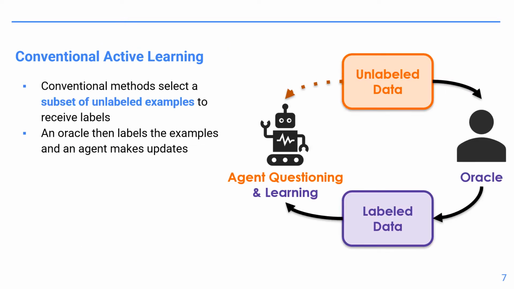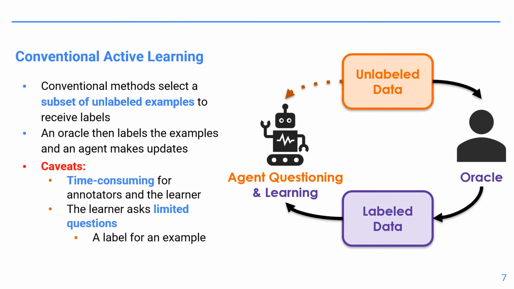Moreover, conventional active learning methods operate in the following way. Given an unlabeled dataset, they select a subset of examples to be labeled by a human annotator or oracle. The oracle then labels the subset of selected examples, and the agent updates on those examples accordingly. This process then repeats in several rounds. While straightforward, this conventional framework comes with caveats. First, it is time-consuming for an agent to perform inference over an unlabeled pool of examples to select a subset for labeling. Moreover, it is also time-consuming for an annotator to provide labels for the selected subset of examples.